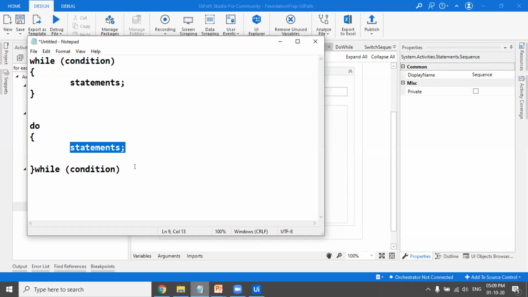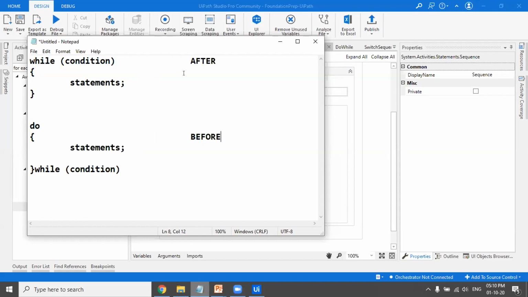If it matches, then you will again execute this. If it does not match, then you would not execute it again. So the difference is that while loop checks the condition before executing the statement, and do while loop does it after executing the statement. So the do while loop would first execute the statement one time and then would check the condition.